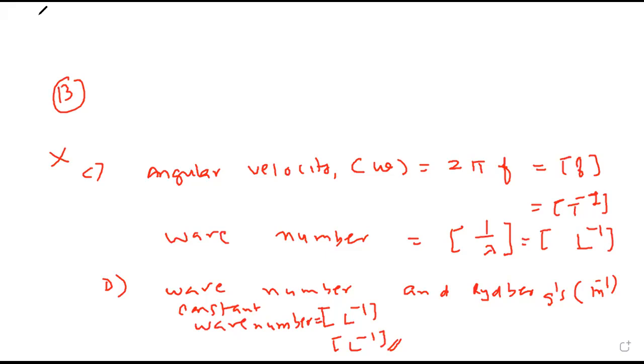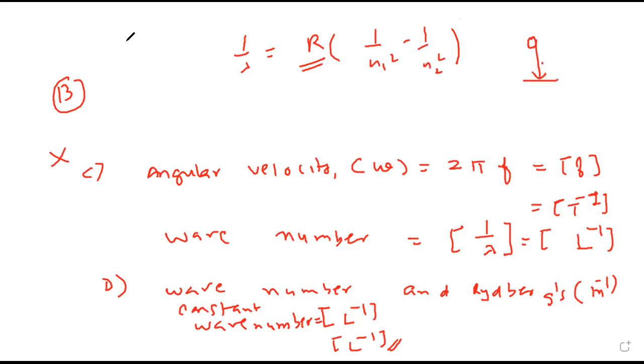That will be used in the chapter called atoms, molecules, nuclei. In 12th standard, you will get 1 upon lambda is R into 1 upon n1 square minus 1 upon n2 square. R is called Rydberg's constant. When an electron jumps from one orbit to another orbit, it gives energy.